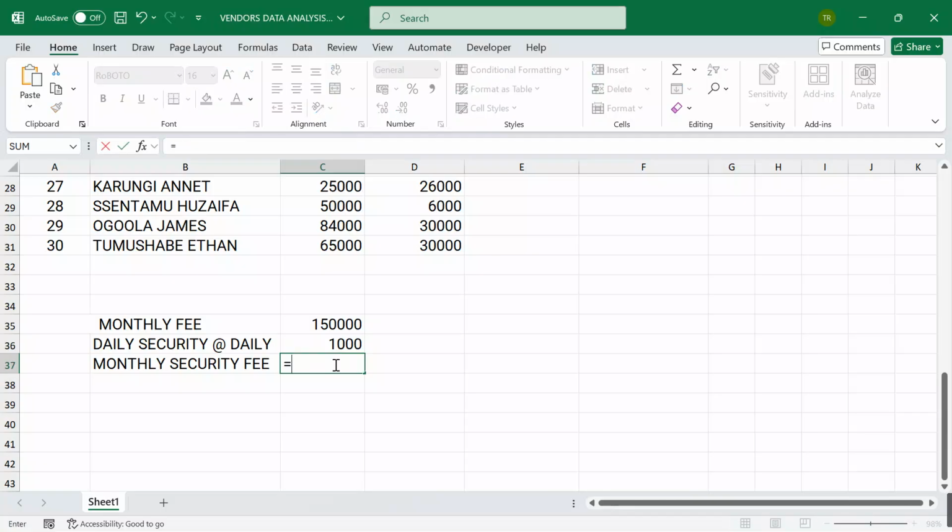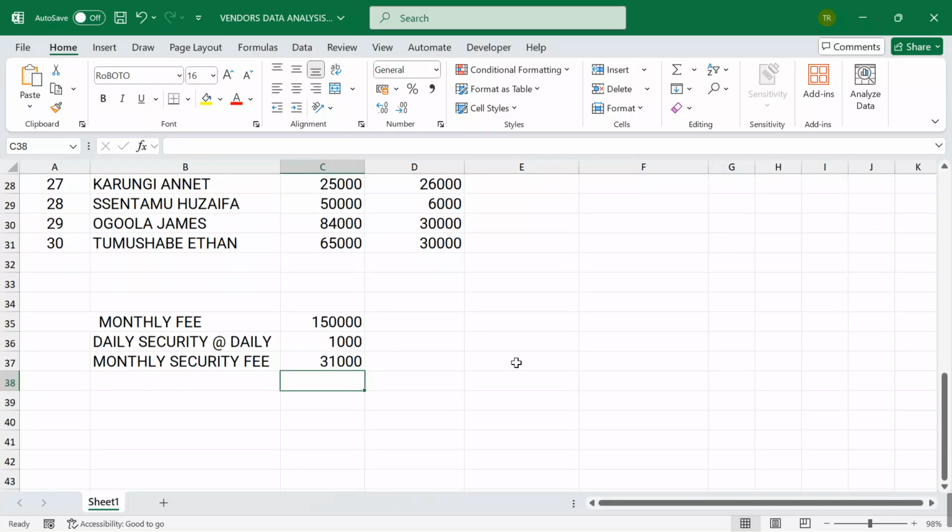So I'll come here and say equal sign this figure here, shift asterisk 31. So it means that every vendor had to pay a security fee of 31,000, a monthly fee of their store of 150,000.